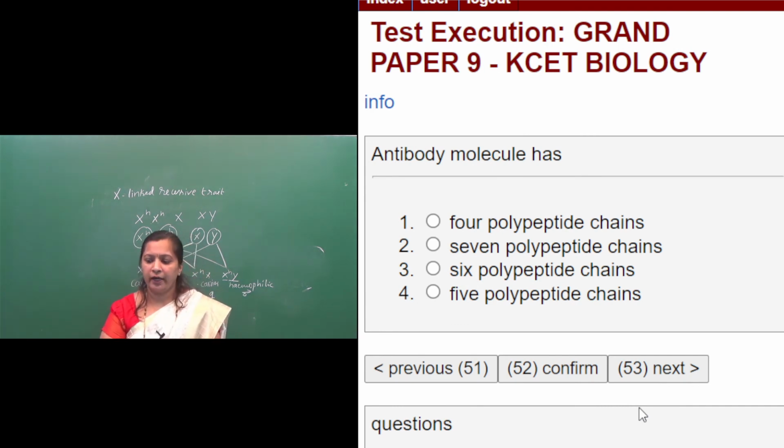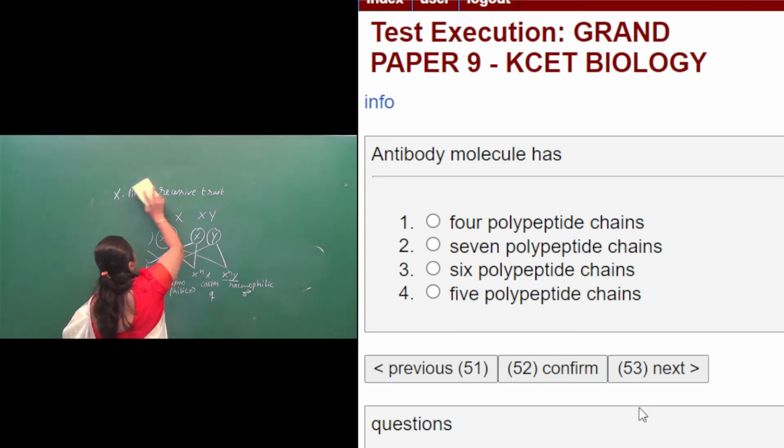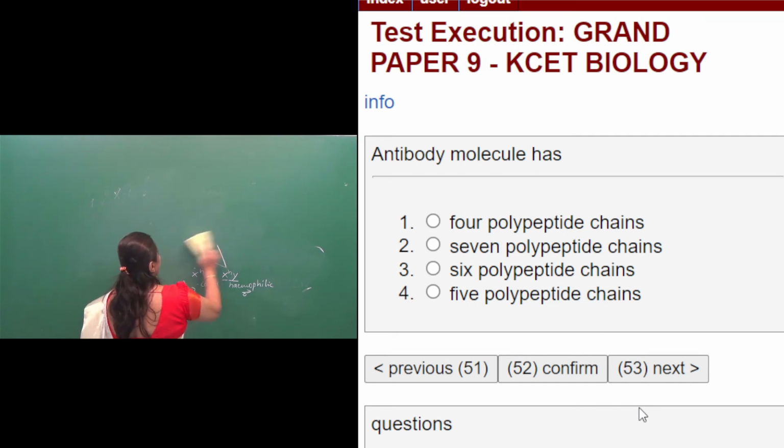Antibody molecule has: first option 4 polypeptide chains, second option 7 polypeptide chains, third option 6 polypeptide chains, and fourth option 5 polypeptide chains. So you know about the typical antibody molecule. Antibodies are produced in response to a specific antigen. A typical antibody molecule has how many chains? It has 4 polypeptide chains.